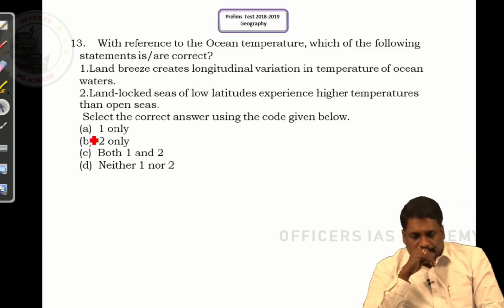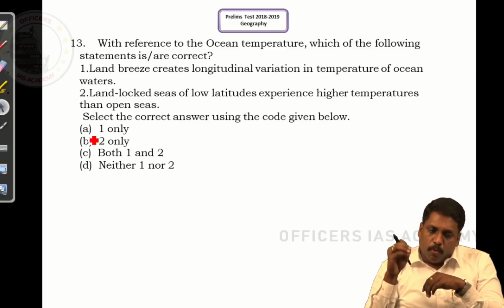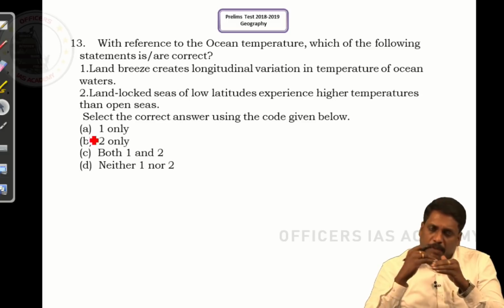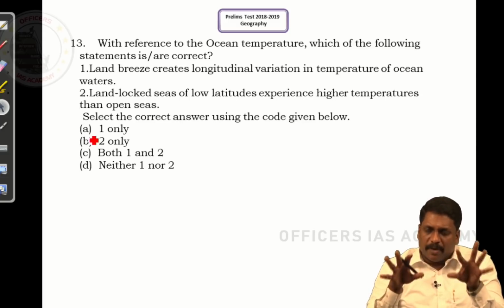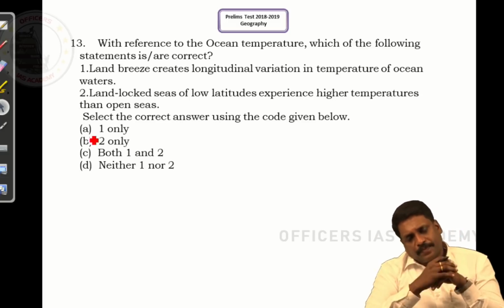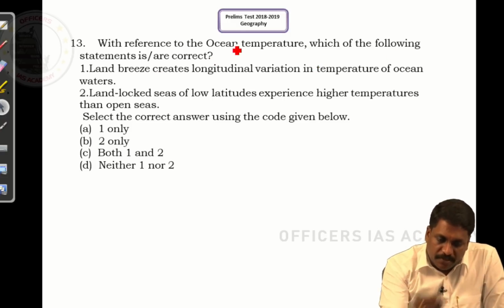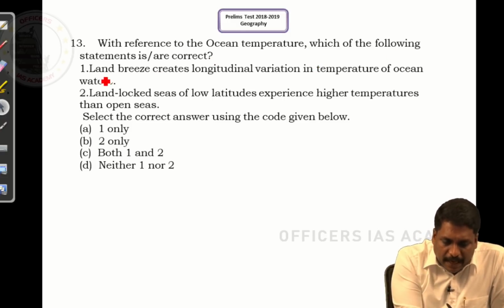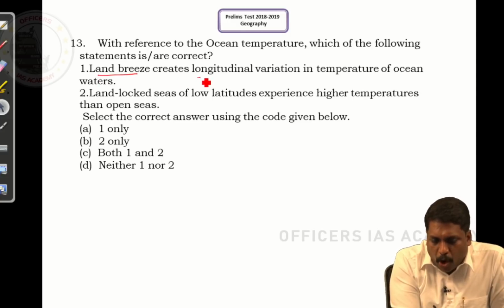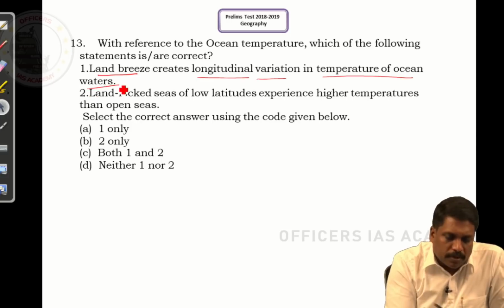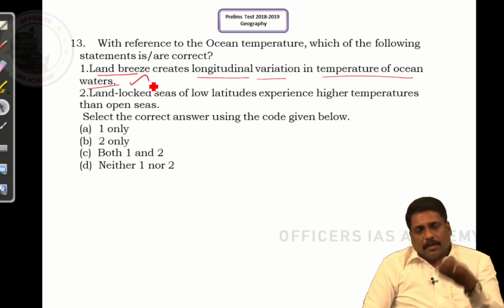Question number 13. With reference to ocean temperature. Whenever I talk about ocean temperature, if not described in detail, it means it's surface temperature. When I talk about the ocean surface temperature, which of the following statements is right? They say land breeze creates longitudinal variation in temperature of the ocean water. This statement is obviously right.